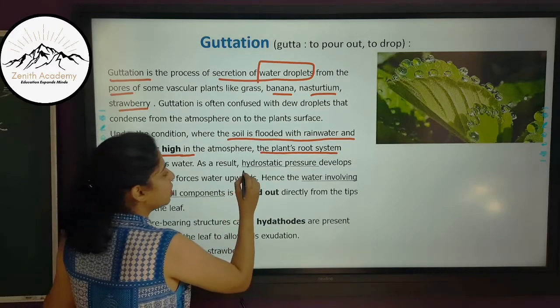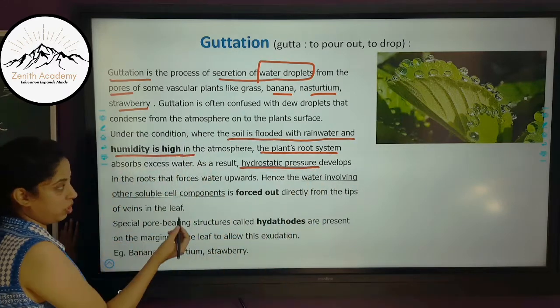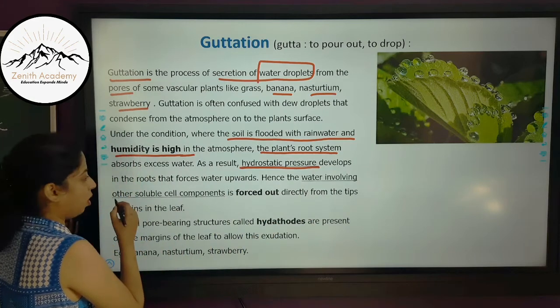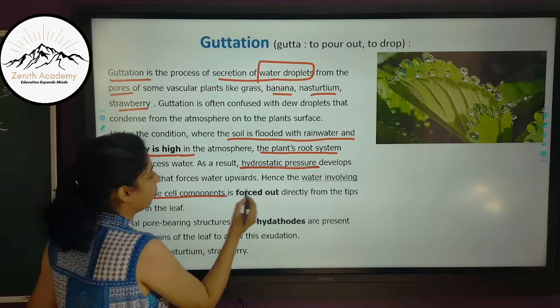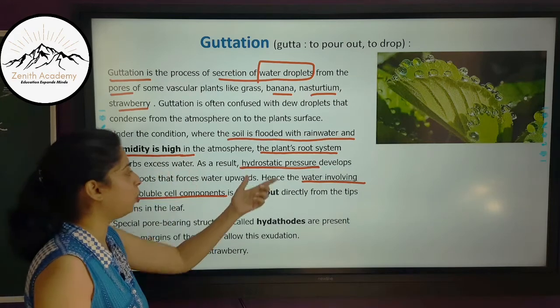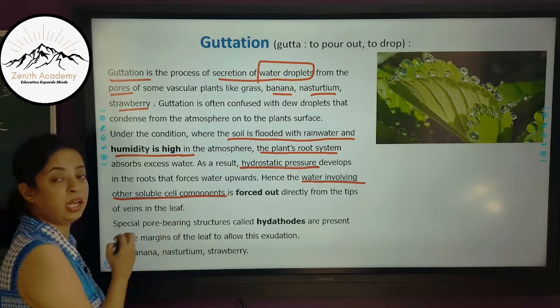As a result, hydrostatic pressure develops in the roots that forces water upwards. Here the water which is pushed up due to hydrostatic pressure also has certain soluble cell components.